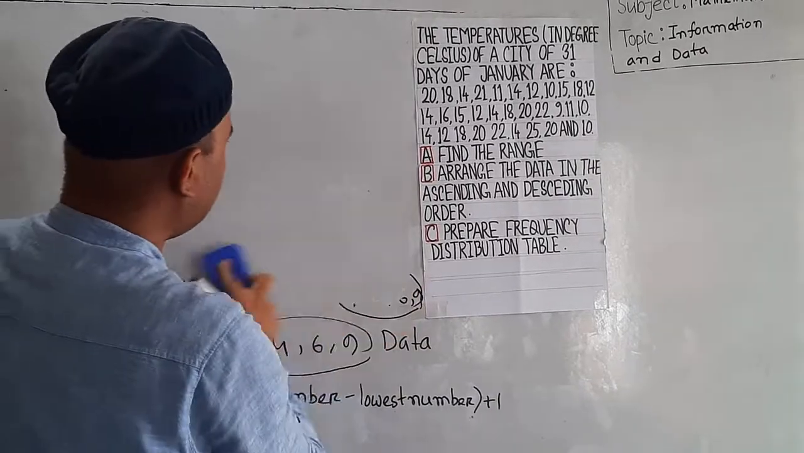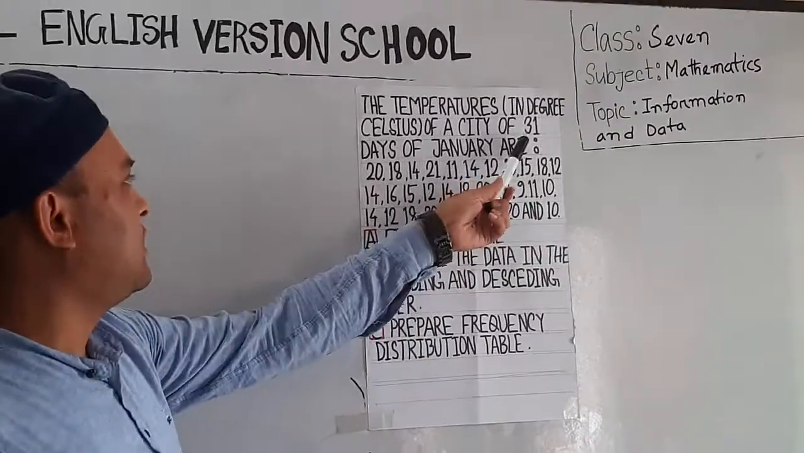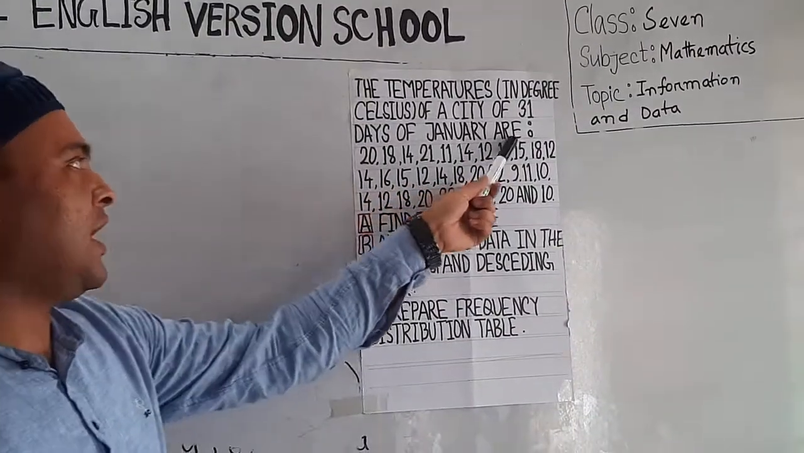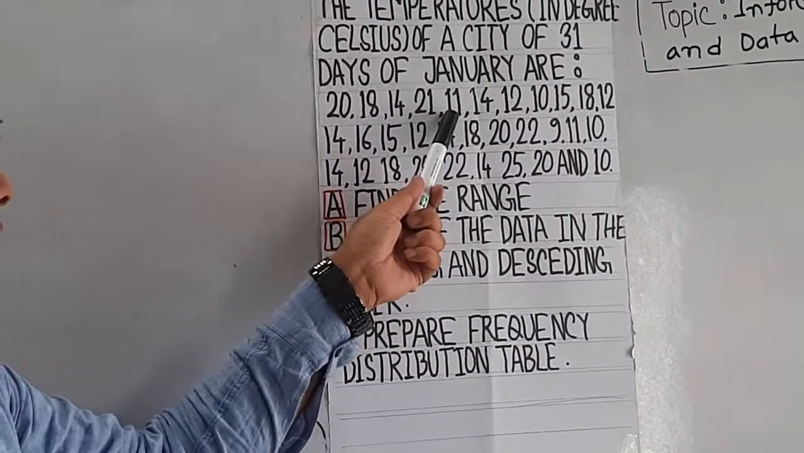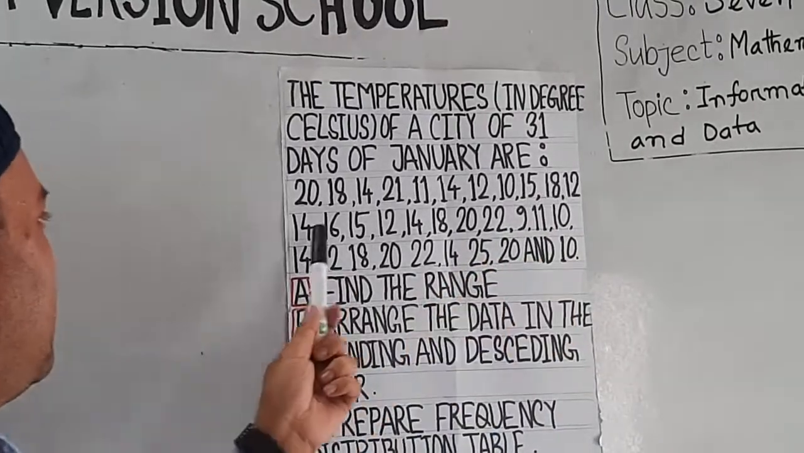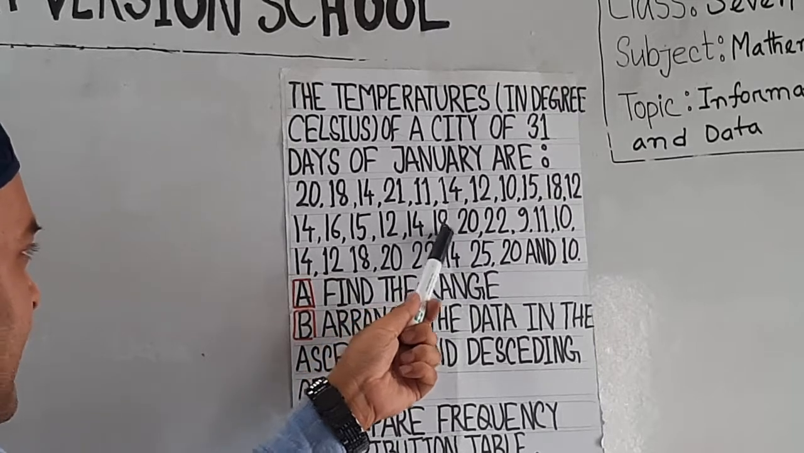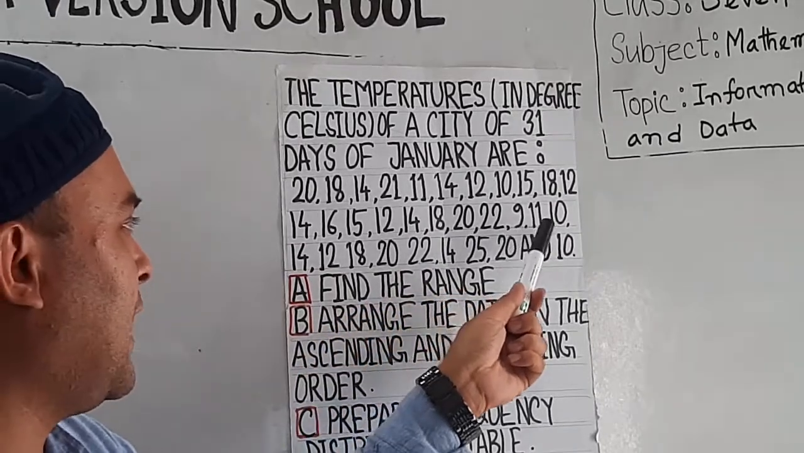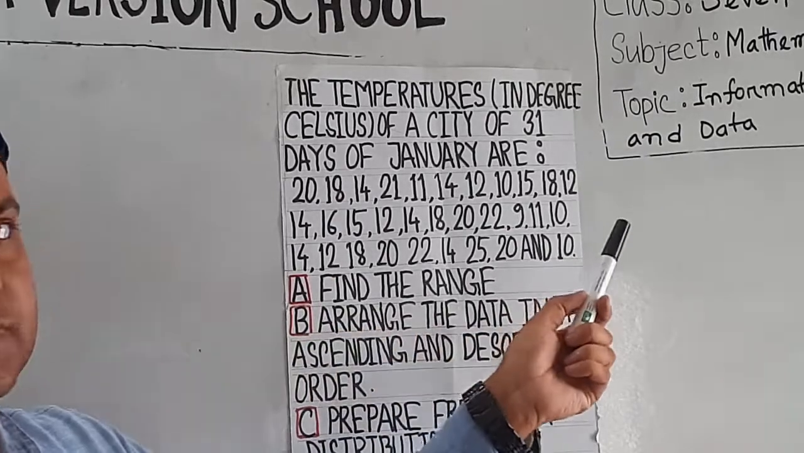The temperatures in degrees Celsius of 31 days of January are 20, 18, 14, 21, 11, 14, 12, 10, 15, 18, 12, 14, 16, 15, 12, 14, 18, 20, 22, 9, 10, 11, 14, 12, and so on.